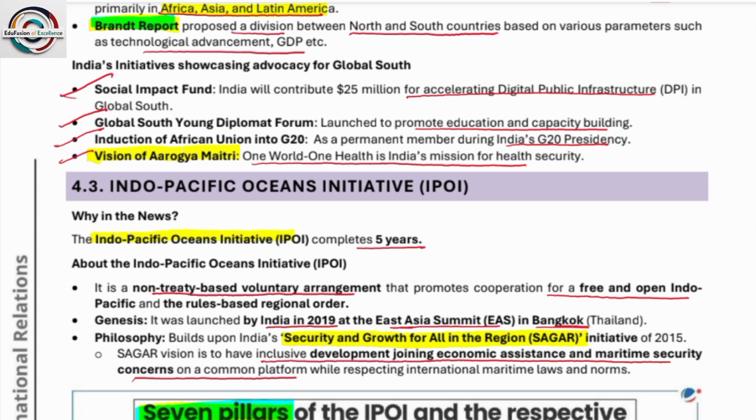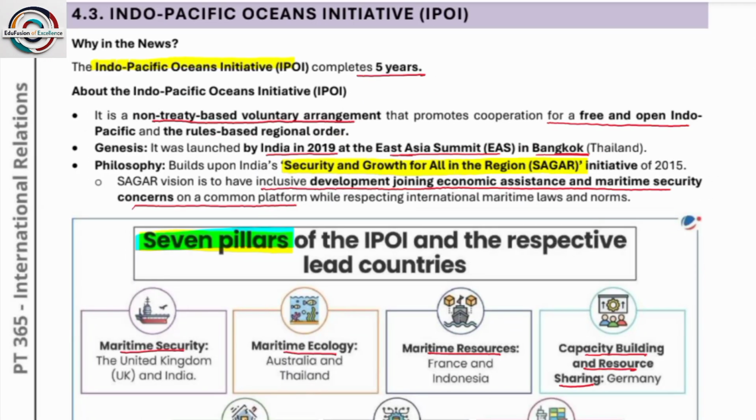One World, One Health is India's mission for health security. Next, the Indo-Pacific Oceans Initiative. The Indo-Pacific Oceans Initiative is in the news because it has completed 5 years. It is a non-treaty based voluntary agreement that promotes cooperation for a free and open Indo-Pacific and a rule-based regional order. It was launched by India in 2019 at the East Asia Summit at Bangkok.